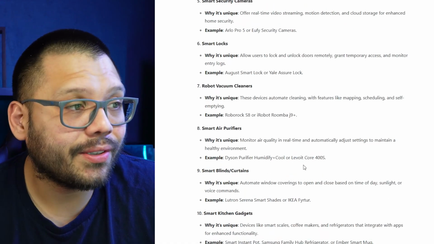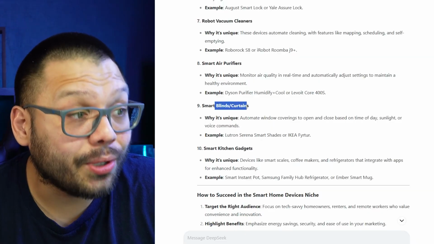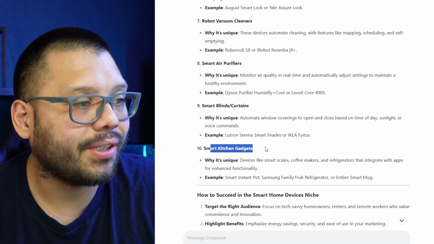Smart air purifiers. For those of you that don't know, there are such things as smart air purifiers that take note of the quality of the air and it adjusts its power based on that. It's really crazy. I used to have one. Unfortunately, it broke, but it was really cool. It got rid of my allergies like that. Smart blinds and curtains. These are really good. And smart kitchen gadgets.